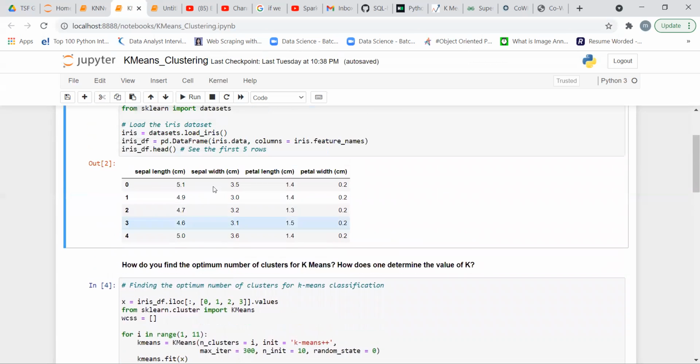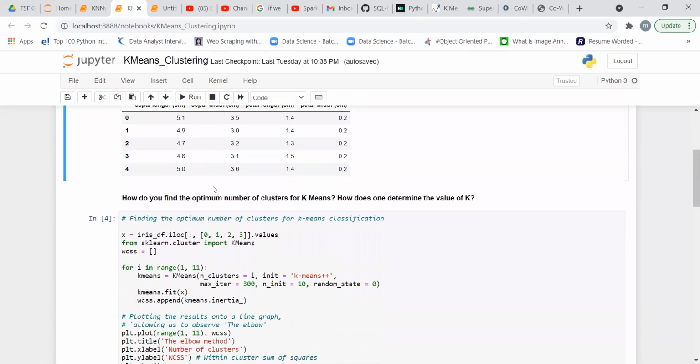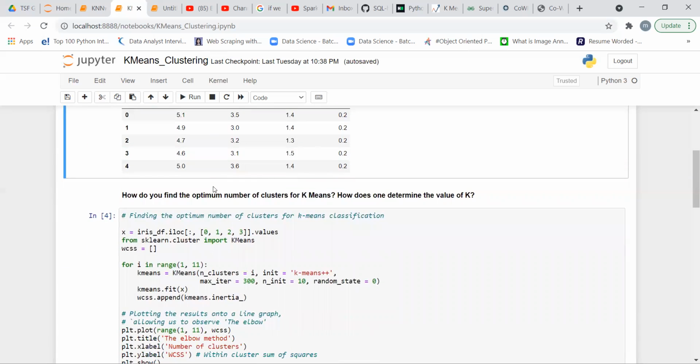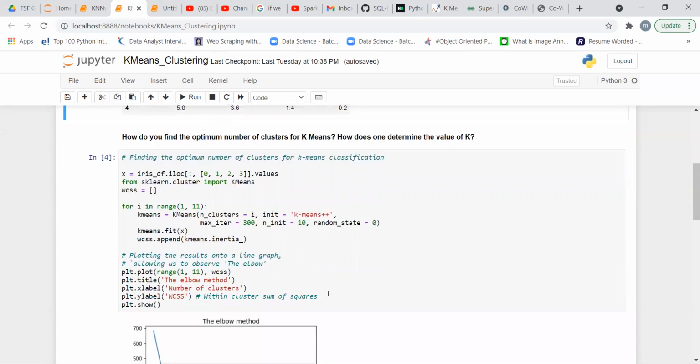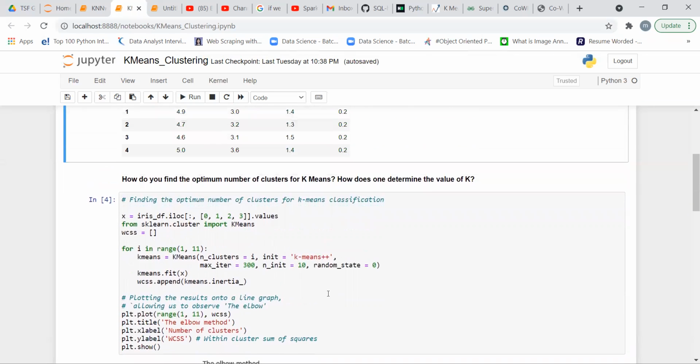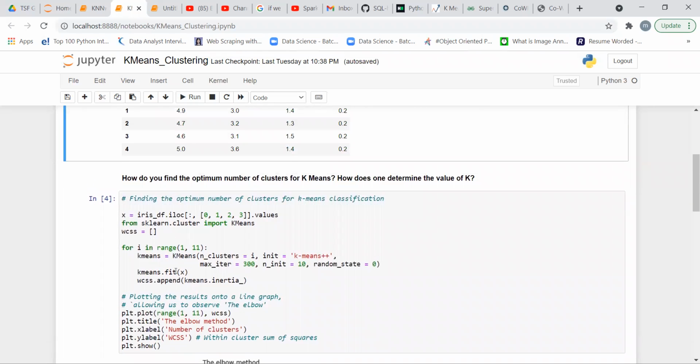So after framing the data set, we use some kind of code for determining the value of k, because we want to find the optimum value of k.